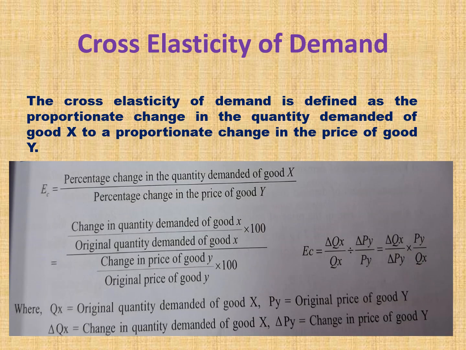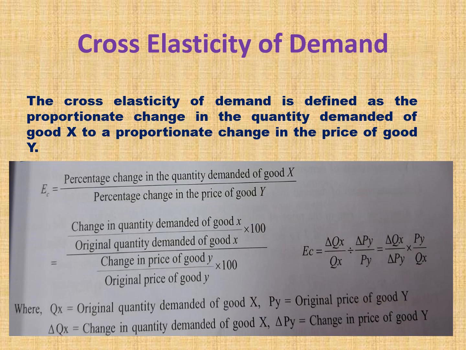Cross elasticity of demand. Before explaining cross elasticity of demand, what is cross demand? In previous videos I explained what cross demand is. Please check all those videos.